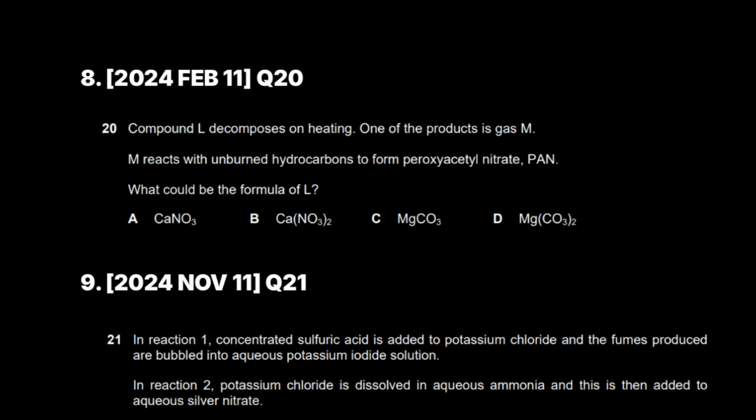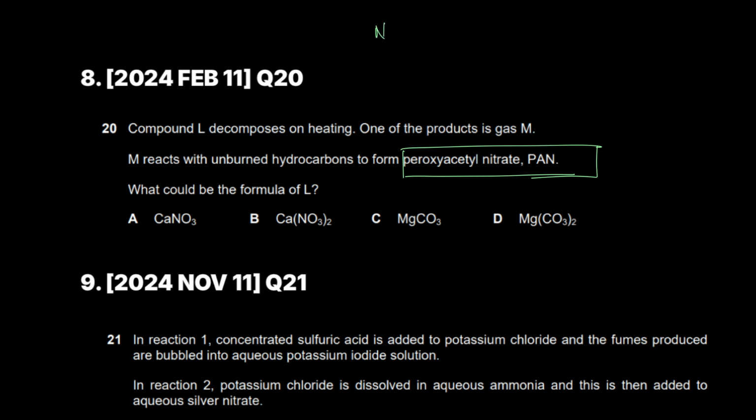Compound L decomposes on heating. One mole of the products is gas M. M reacts with unburned hydrocarbons to form peroxyacetyl nitrate, PAN. What could be the formula of L? What a beautiful question, sir. How is PAN formed? And I think you guys will say, sir, you are praising yourself, but I've taught you how PAN forms even though it was not a part of your course.